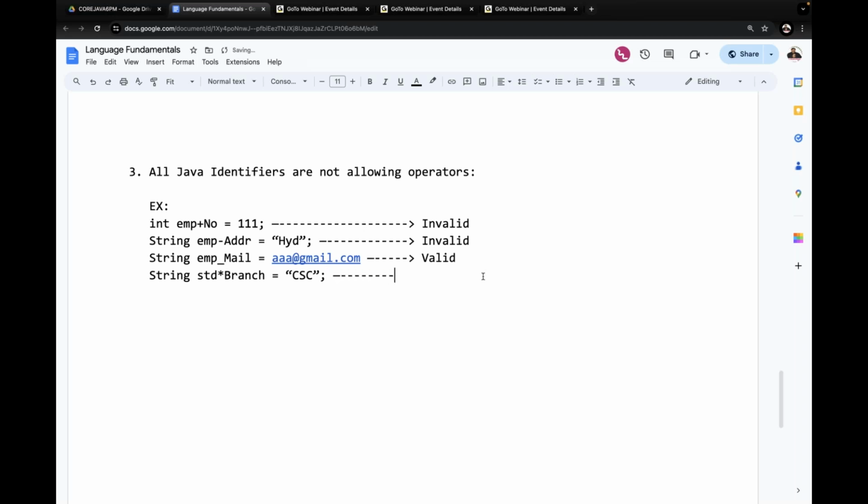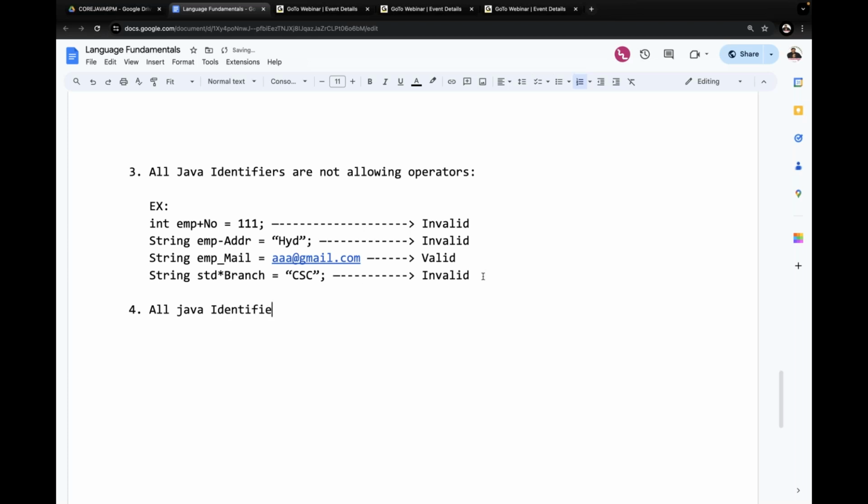Now what about the next one? Tell me. String std star branch is equal to CSE. Allowed or not allowed here? Now this is invalid. So this is another point we have to understand. This is the third rule. Now listen carefully, all of you, the fourth one. Everybody understands it?